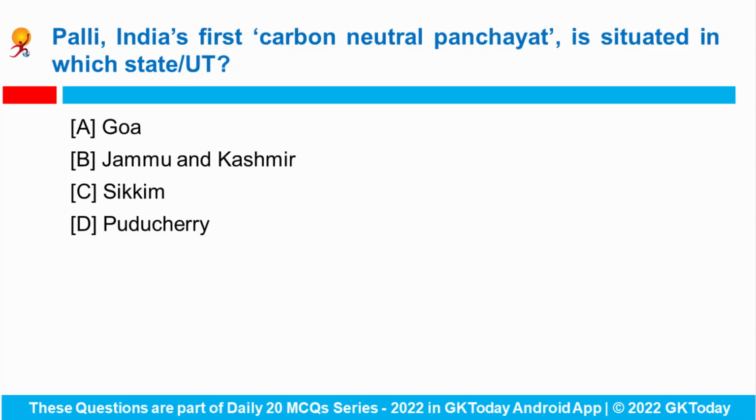Fine. Next question. Palli, India's first carbon neutral panchayat, is situated in which state or Union Territory? So Palli, which is situated in Jammu and Kashmir's border district of Samba, recently became the country's first carbon neutral panchayat. And Prime Minister Narendra Modi recently dedicated to the nation a 500 kW solar plant that has been installed in a record time of nearly 3 weeks.